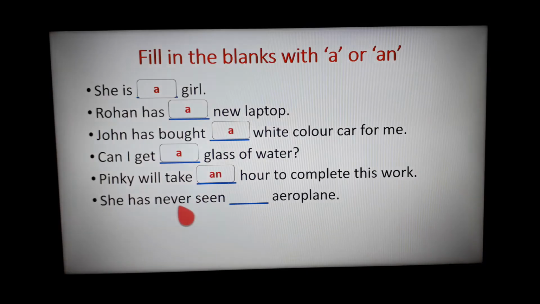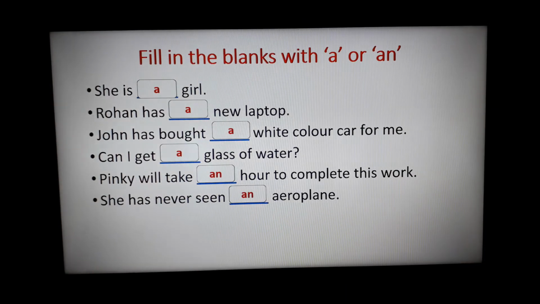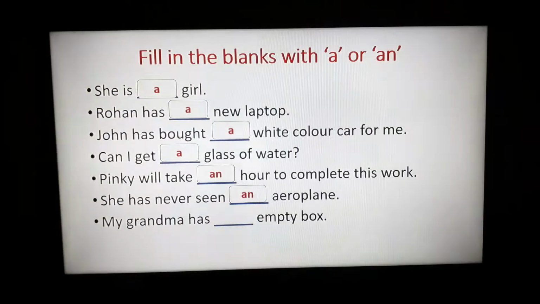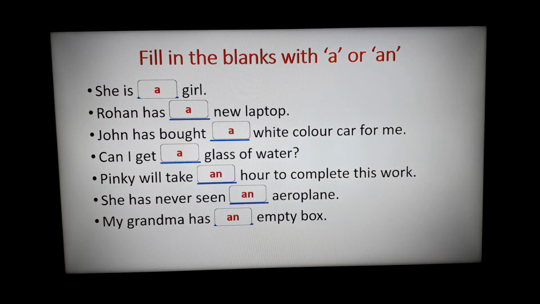She has never seen dash aeroplane. A is a vowel. So what will we write here? With a vowel we use an. She has never seen an aeroplane. My grandma has dash empty box. E is a vowel. So what will you write in the dash? My grandma has an empty box.